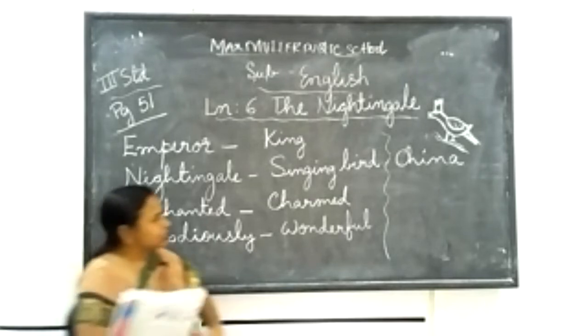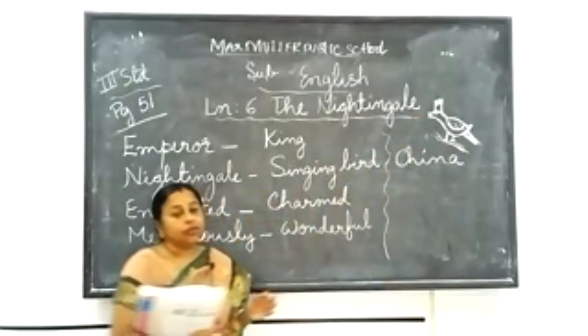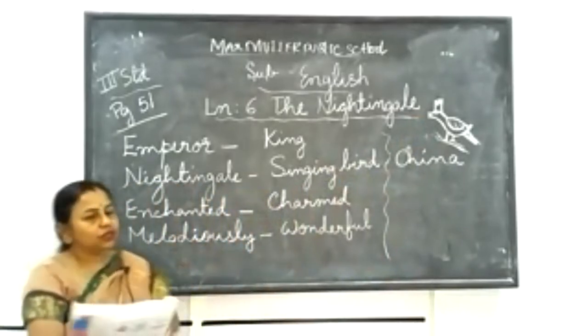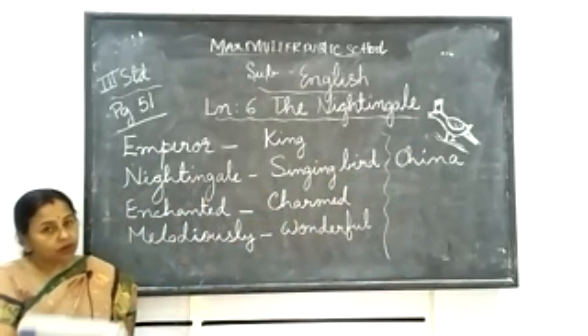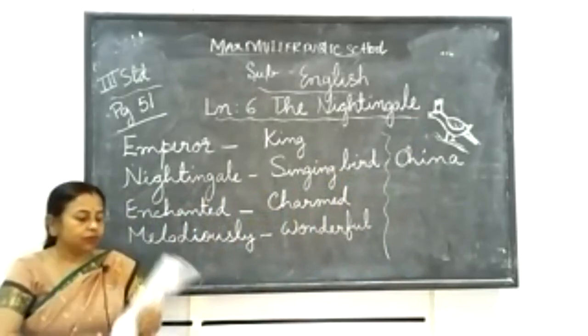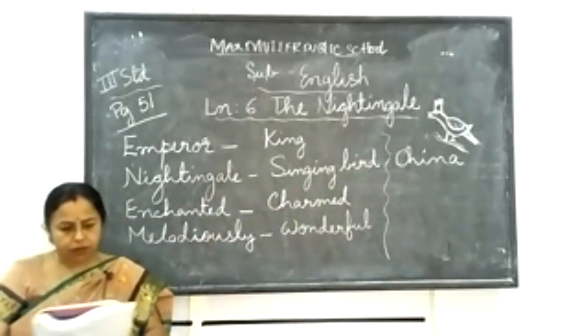So the bird looks something like that, and it had a crown. It had a crown made of diamond. So the bird was made of gold and the crown was made of diamonds. You can imagine how expensive it was, a beautiful gift he got from his friend. Next page, page number 52.